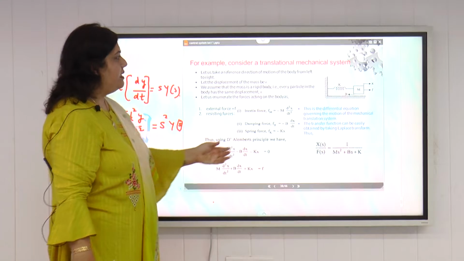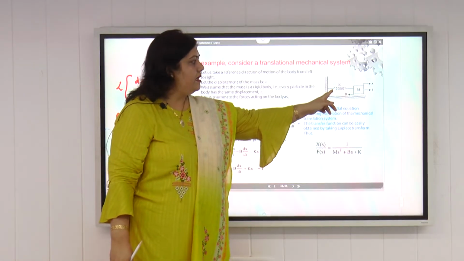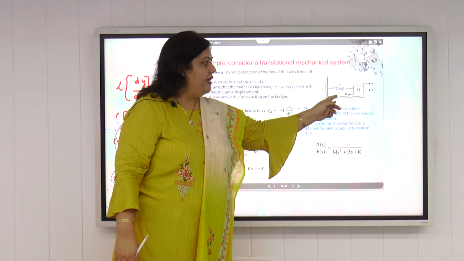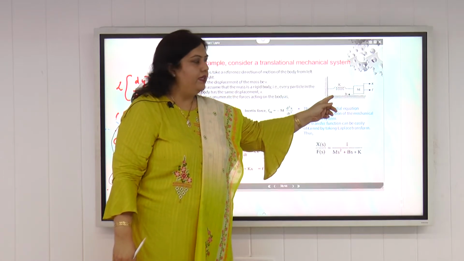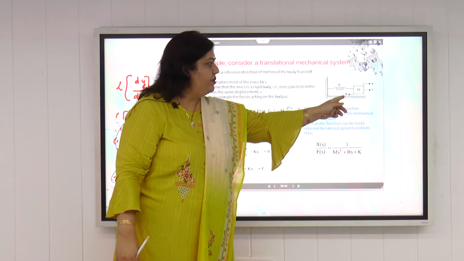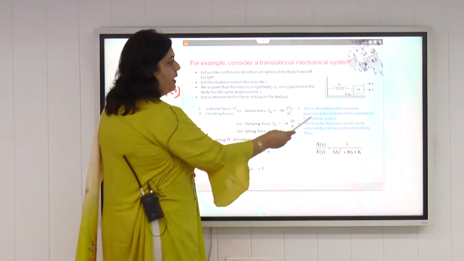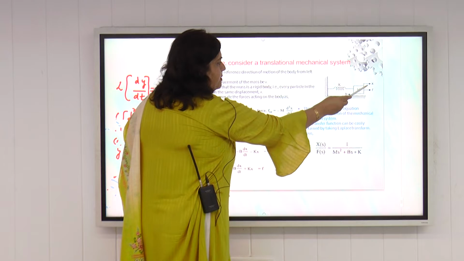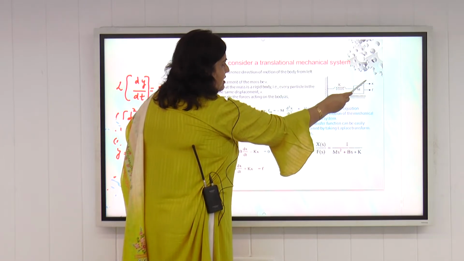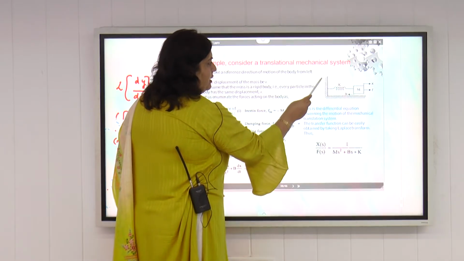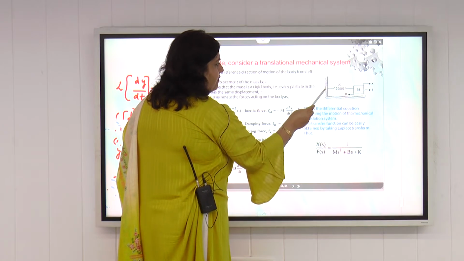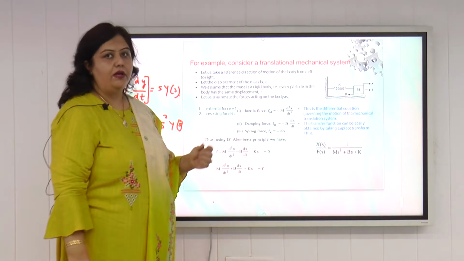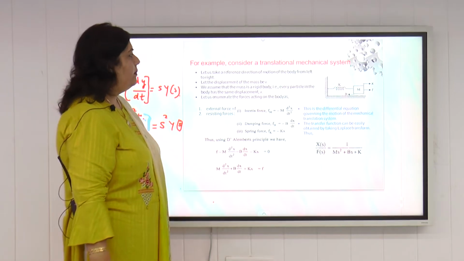For example, consider this translational mechanical system. This is a spring, having the spring constant K, this is the mass, and this is the frictional element, having the damping friction coefficient B. If we apply a force here, represented by small f, this mass will be displaced by a distance x. So this x will be the displacement. The other end of the spring is fixed here. This is the translational mechanical system for which we are now explaining the mathematical modeling.